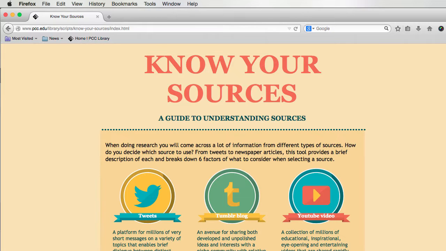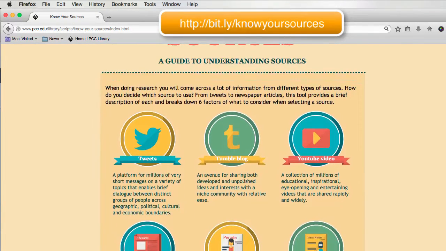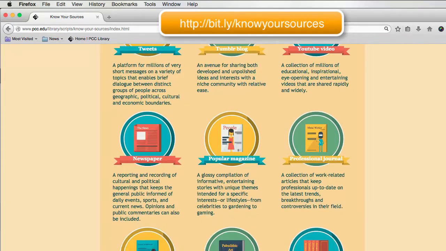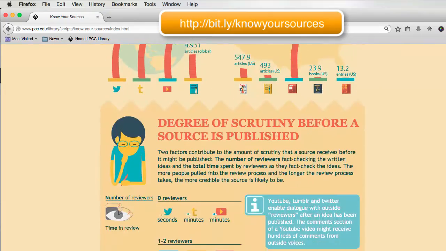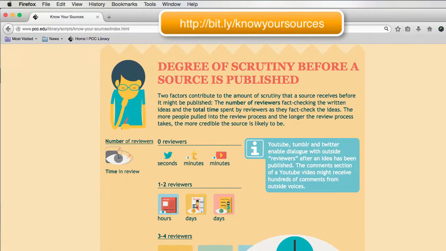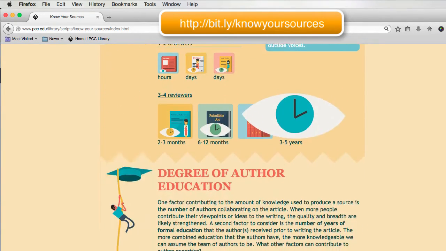it. The library has created the Know Your Sources graphic to provide information on different kinds of sources and how they're created, who creates them, and for whom they're written. This tool can help you to better understand what type of source you're looking at, how it was produced, and how you might use it.